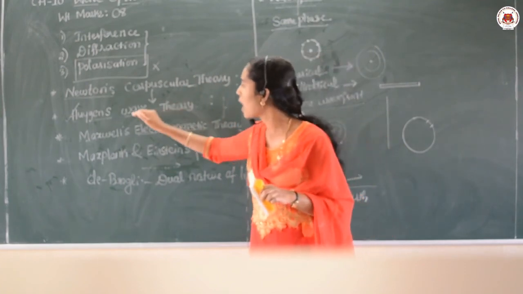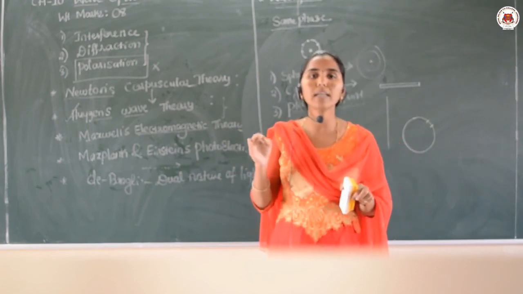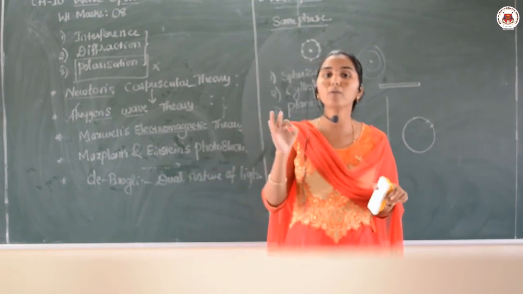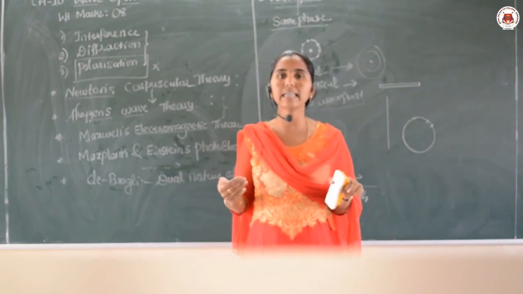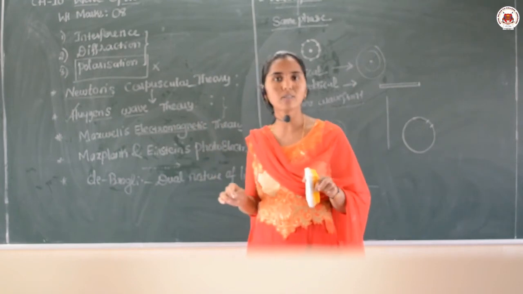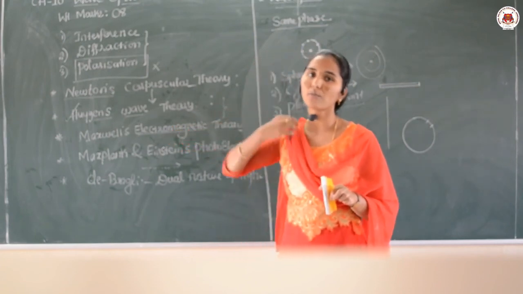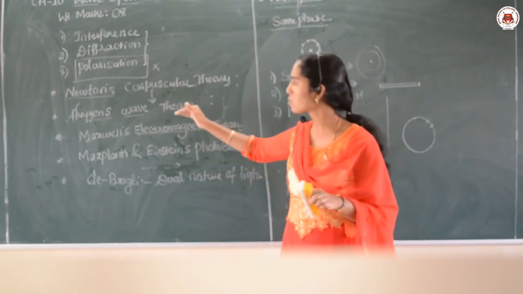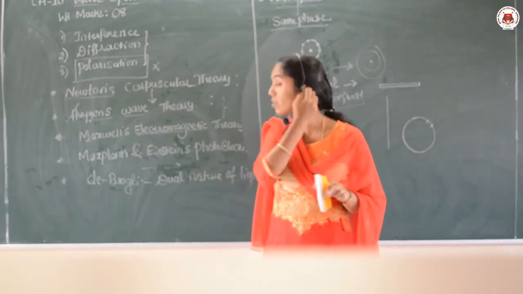Then next we move to the Huygens wave theory. According to the Huygens wave theory, light moves in the form of a mechanical wave, but the wave is moving in a hypothetical medium called ether, but the existence of ether in nature was not proved experimentally. That is why this theory was also discarded. But the wave theory of light explained the interference and diffraction of light, but polarization was not explained. That is why the next scientist, Maxwell, gave the electromagnetic wave theory.